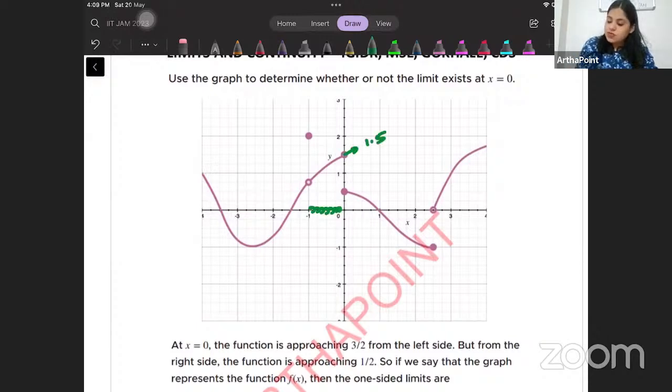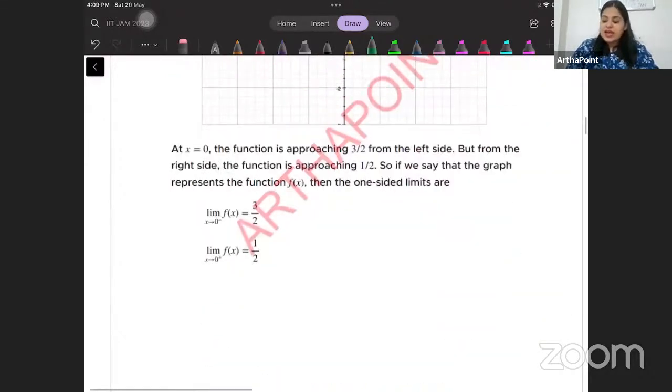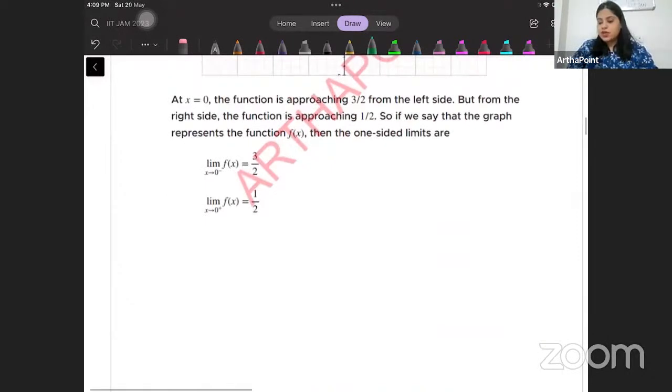When I approach from the right-hand side, the functional value is 0.5. The two values are not equal to each other. So the limit doesn't exist at x = 0. It does not exist at x = 0.